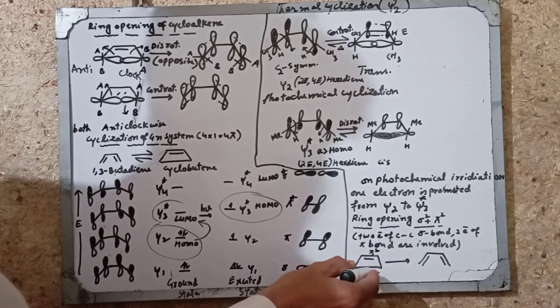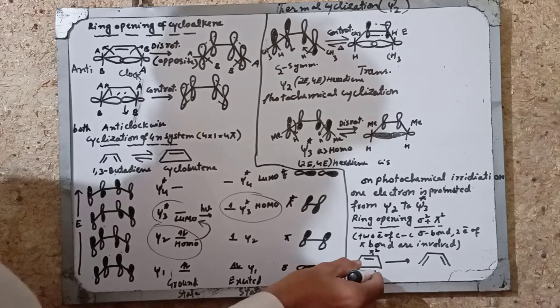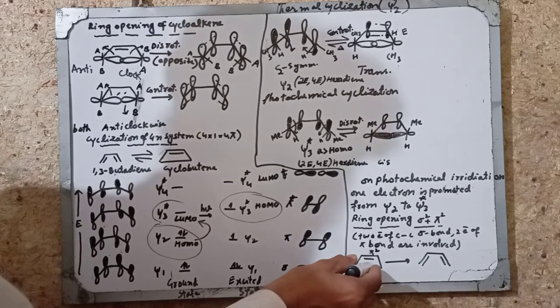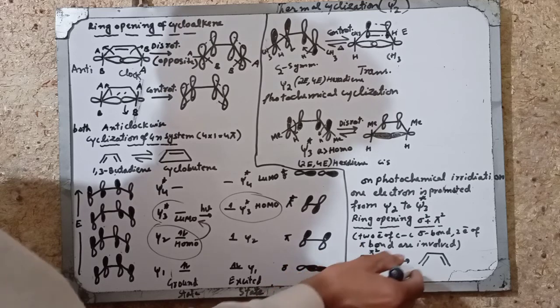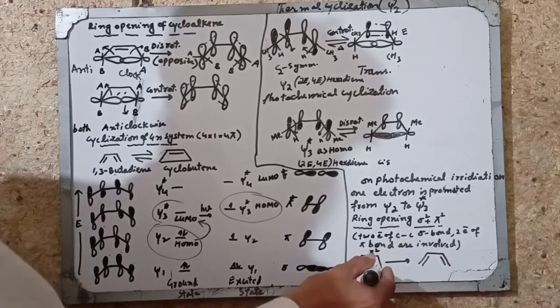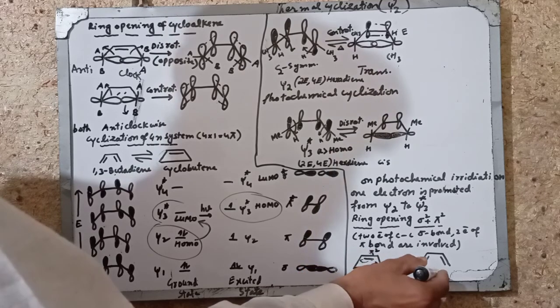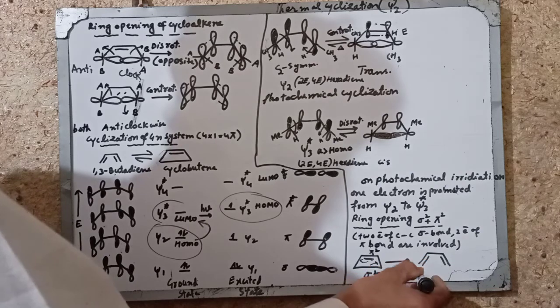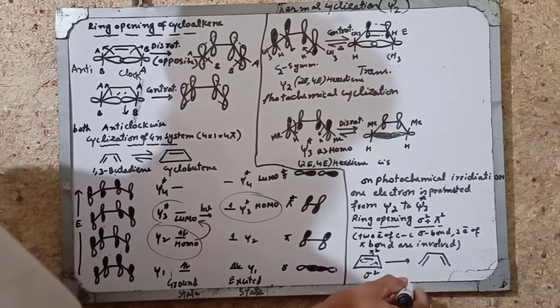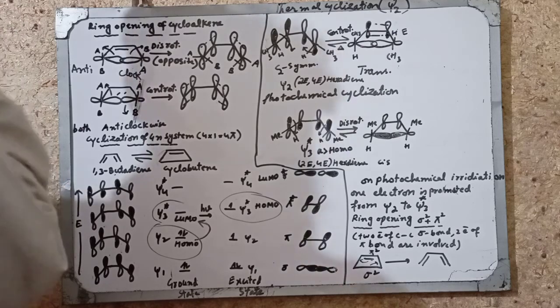This is the cyclobutene. These are the 2 sigma electrons. These are the 2 pi electrons. So this is pi square and this is the sigma square. So during the cyclization, these electrons shift, and so 1,3-butadiene is formed. 1 2 3 4, 1,3-butadiene is formed. So in this way, sigma square and pi square electrons are involved.